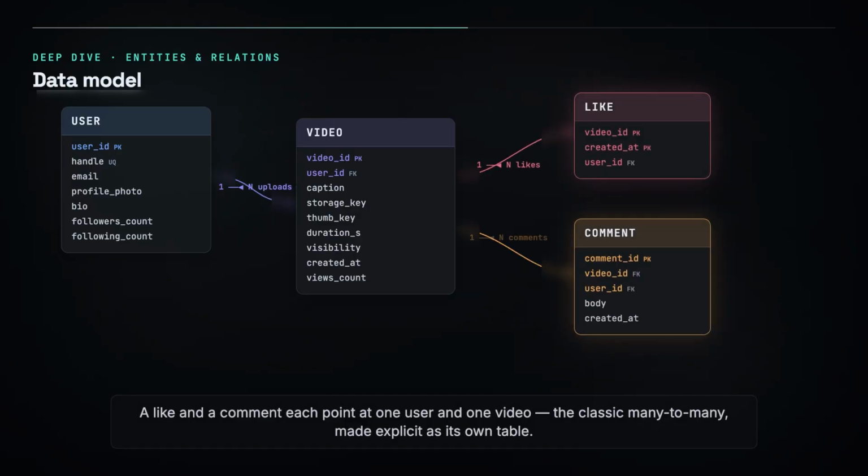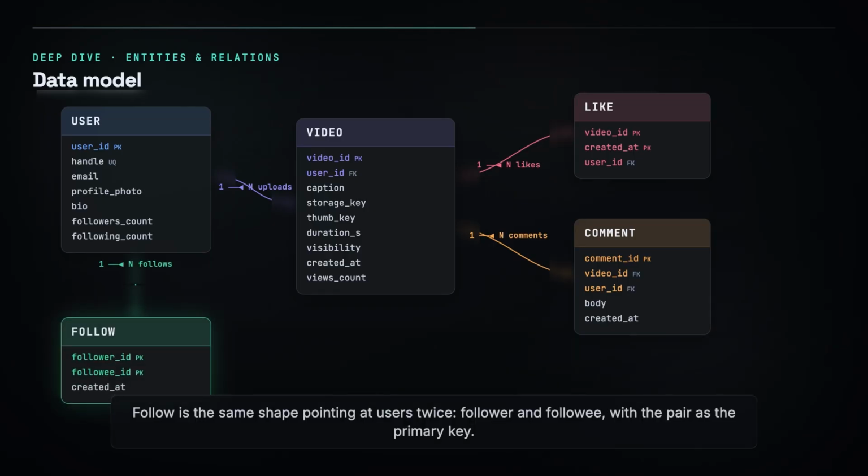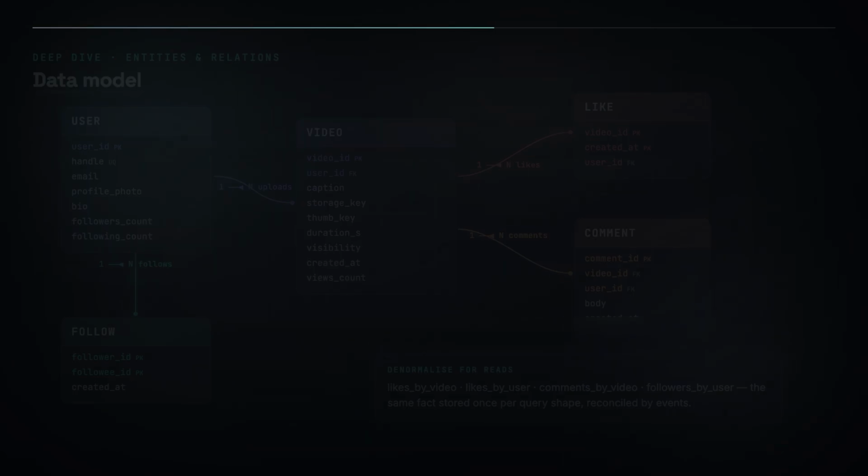The queue is the spine of everything asynchronous. Producers append, consumers read at their own pace. A topic is split into partitions, and the partition key decides ordering. Video ID here, so one video's events stay in order. Each consumer group keeps its own offset, so transcoding, notifications, and analytics all read the same events independently.